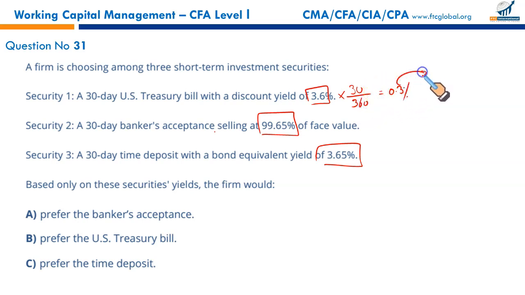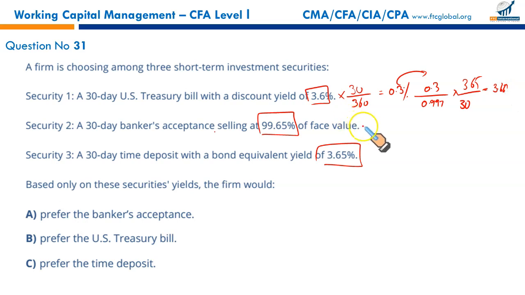Now we need to convert this into the bond equivalent yield percentage. For that, take 0.3 upon 100 minus 0.3, that will be 0.997, multiplied by 365 and divided by 30. It will be equal to 3.661. This is the bond equivalent yield.